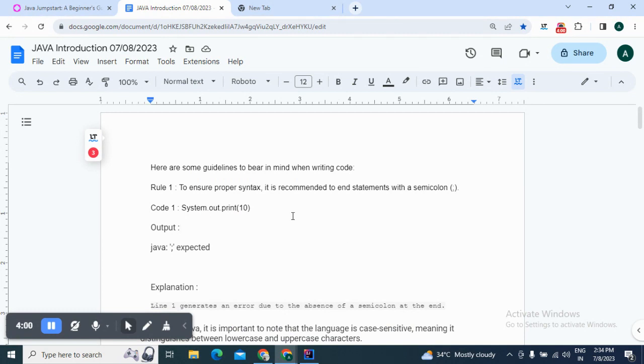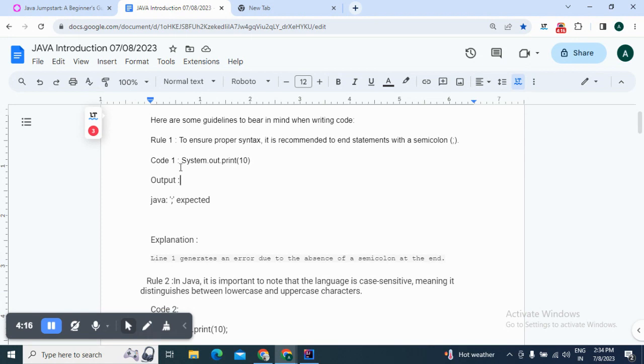Here is some guidance we need to keep in mind when writing code. What are they? Number one, to ensure proper syntax, it is recommended to end a statement with a semicolon. You can see here I have put the print statement of Java, system.out.print.